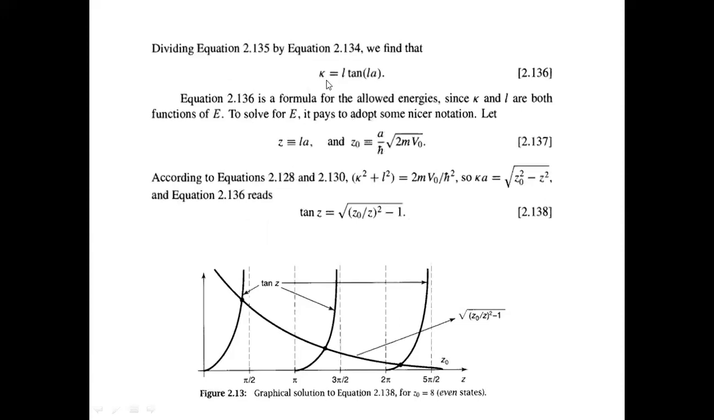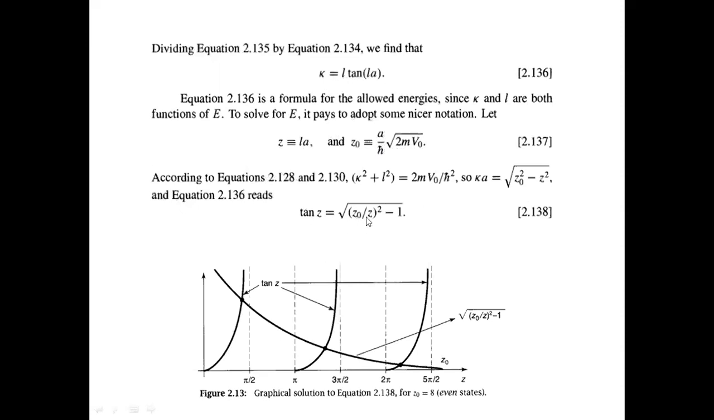Now what we have to do is find the allowed energies. When you solve this equation in terms of kappa and l, kappa and l are both functions of E. So when you solve these equations, you will find the allowed values of energy. To solve this equation, we introduce some new notation where we define a new parameter z, which is equal to l a, and z naught, which is equal to a by h bar times the square root of 2 m V naught. So this equation is now rewritten in this form.